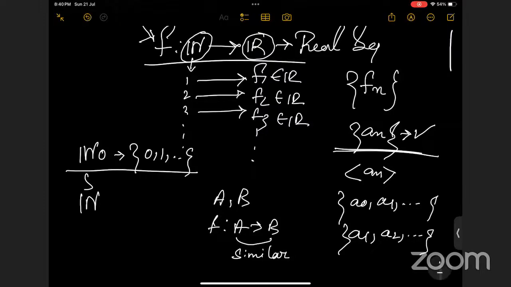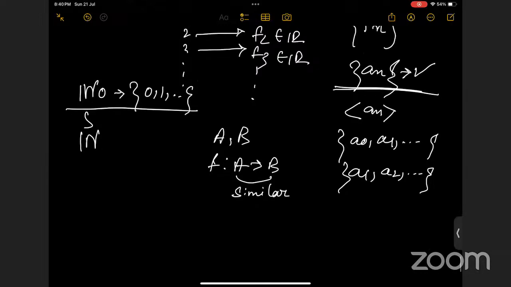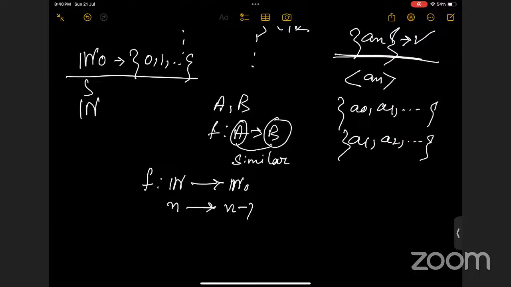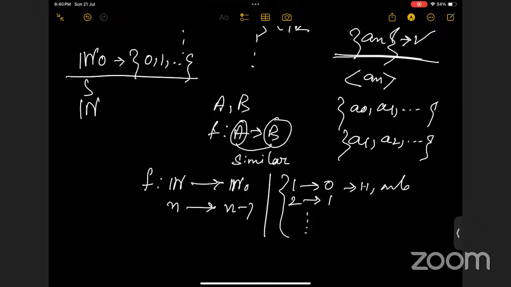If we have two similar sets, then instead of working with one set, we can also work with the other set. Suppose we draw a function from N to N0 such that n goes to n minus 1. Then 1 goes to 0, 2 goes to 1, and so on, right? This function is one-one and onto, so it is a bijection.